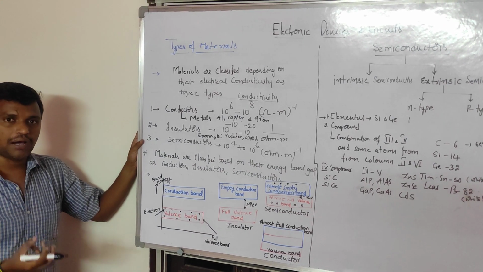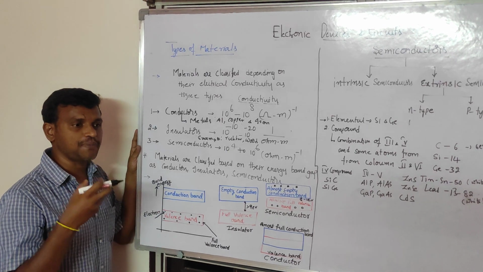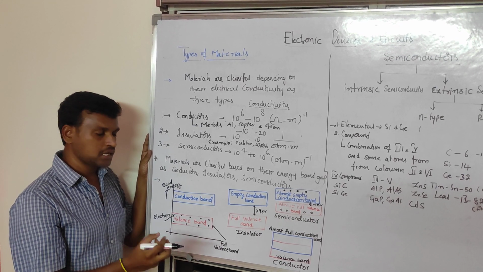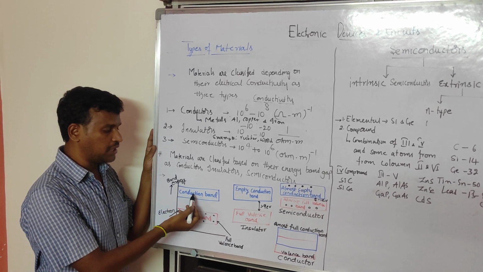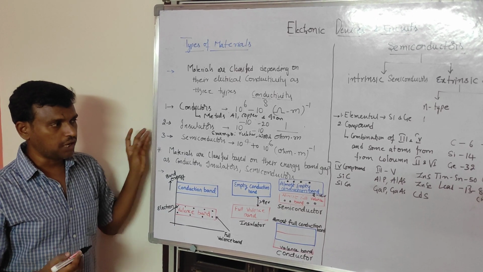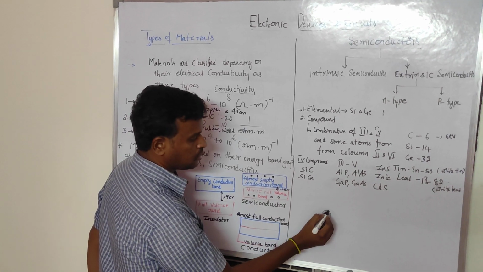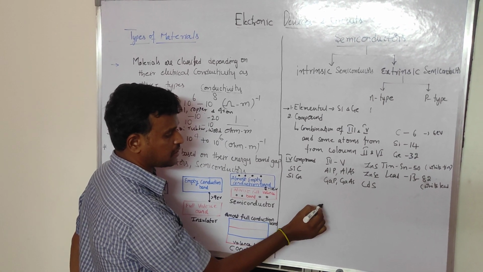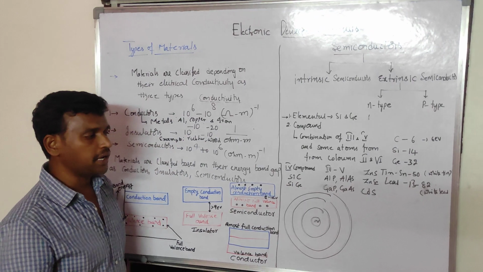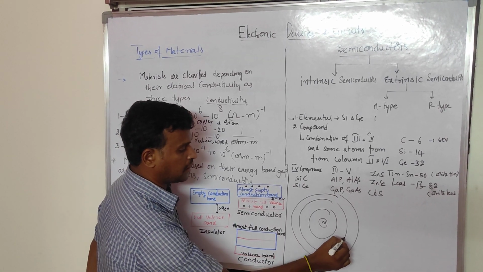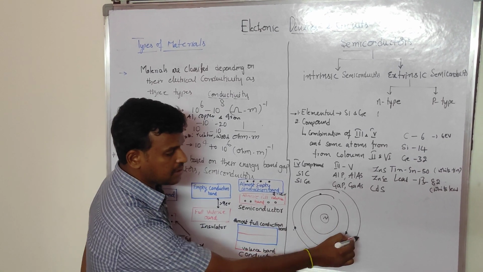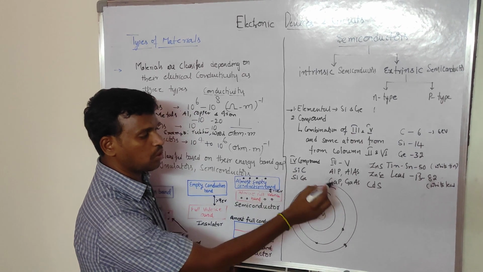For that, first you have to know what a band diagram is. The band diagram mainly consists of two bands: one is the valency band and another one is the conduction band. If you consider any atom, this one is the nucleus and these are the orbits. In these orbits the electrons rotate. These shells are called valency shells or outermost shells.